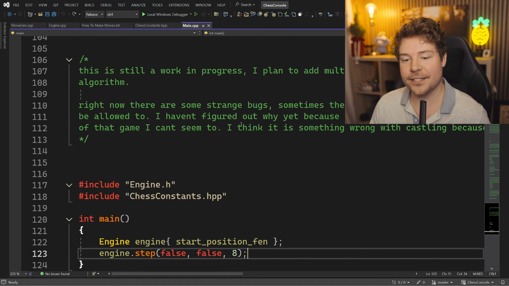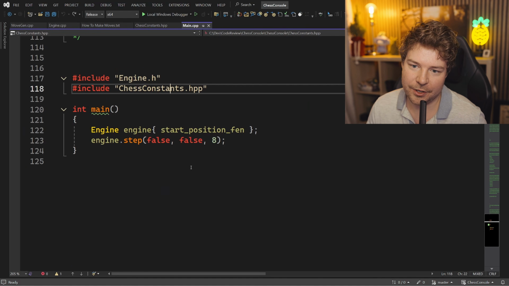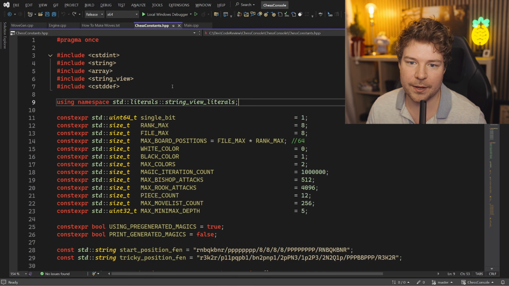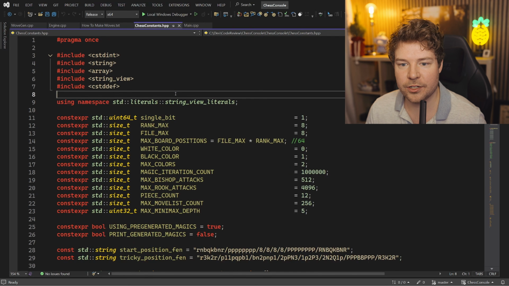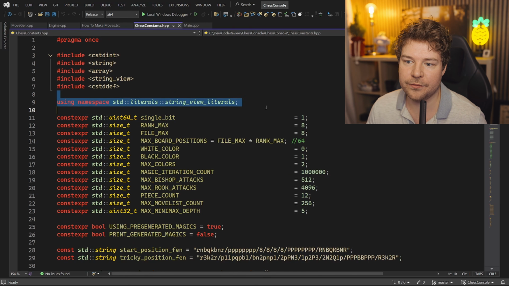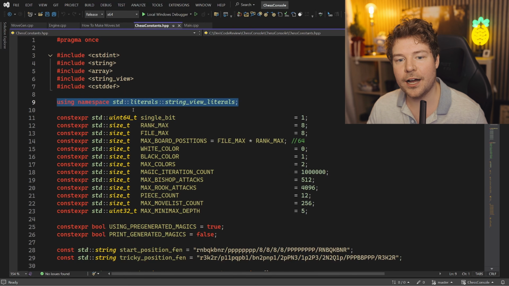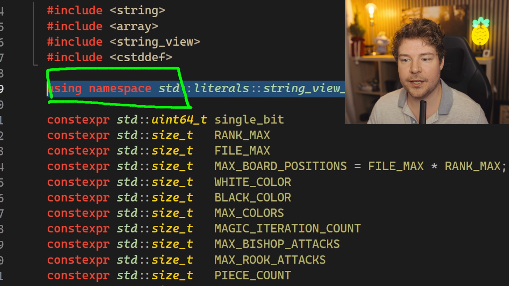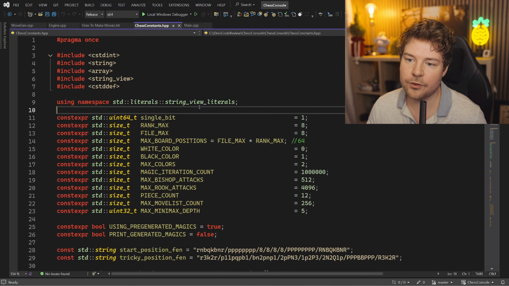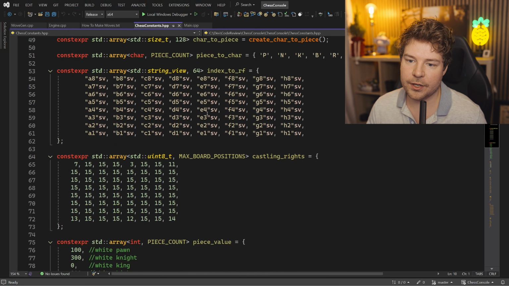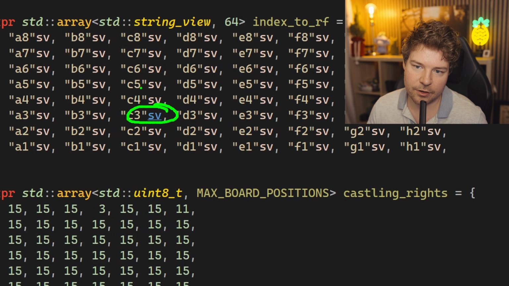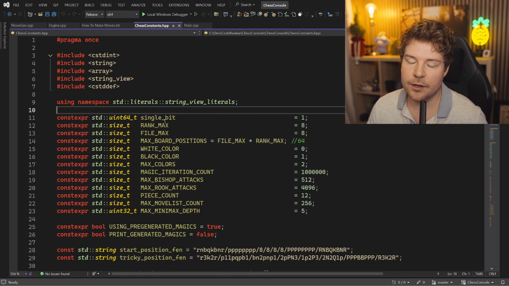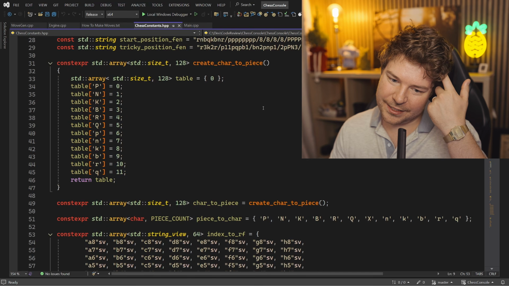So let's have a look at some of the actual C++ code. And we could maybe start with chess constants since that was mentioned in the README. Okay, so pragma once, we got a bunch of includes. We got using namespace string view literals. Look, I really don't like using namespaces in header files. String view literals, I'm guessing you've used because you wanted to use SV over here at the end of these strings, which is okay, but I don't know.